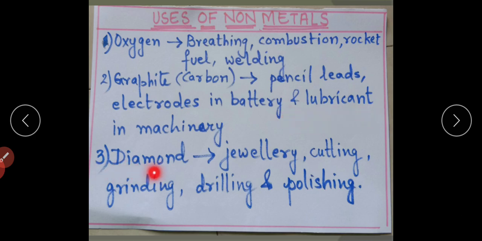Then diamond. Diamond, like graphite, is a form of carbon, but it is very lustrous and a very hard material. That is why it is used in cutting, grinding, drilling and polishing. And jewelry, as we all know, diamond is preferred in jewelry as a gemstone.